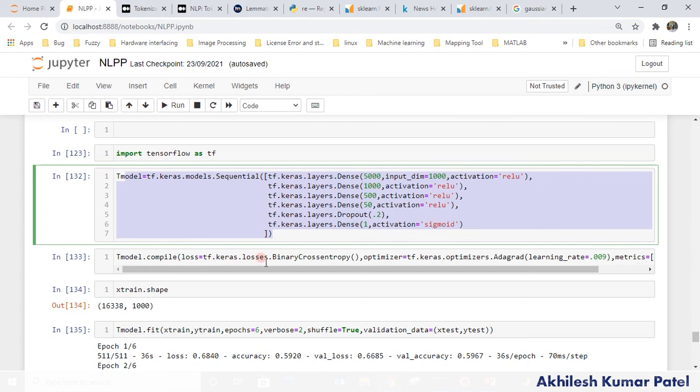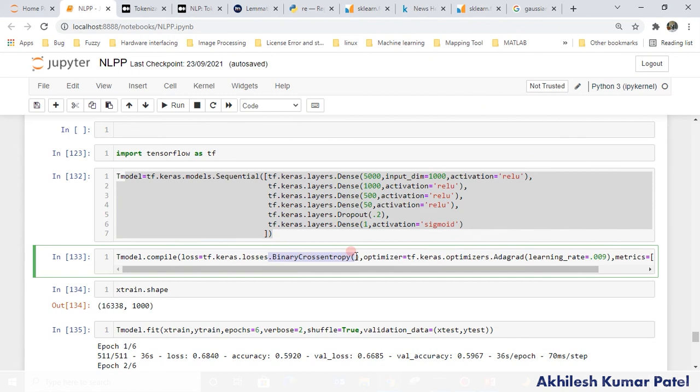Perfect. So here, this is a rectified linear unit, and if you have two classes, then you are going to use sigmoid, right? And the binary cross entropy you use for the yes and no of the two classes. And if you have multiple classes, depending on whether you have one-hot encoding or just hard encoding, based on that you can choose categorical cross entropy also, right? So here this is the compile.